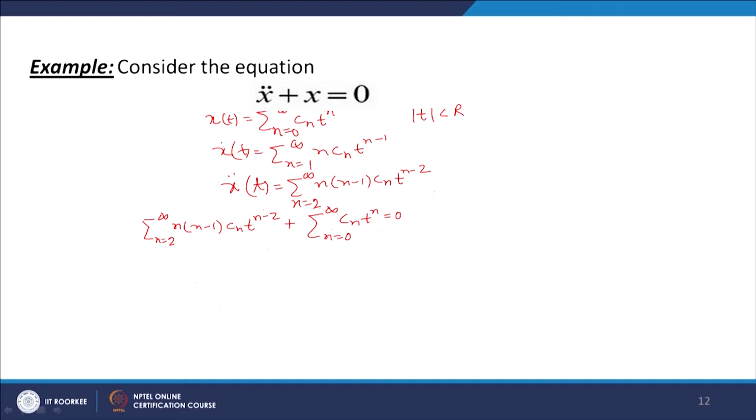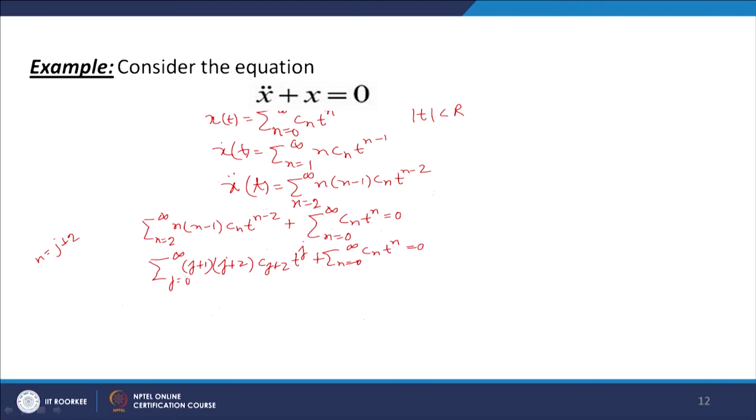Here, let us replace n by j plus 2. Then this will be equal to sigma j equal to 0 to infinity, and then we will have j plus 2 into j plus 1. So I can write j plus 1, j plus 2, C_(j+2) t to the power j, plus sigma n equal to 0 to infinity C_n t raised to the power n equal to 0.